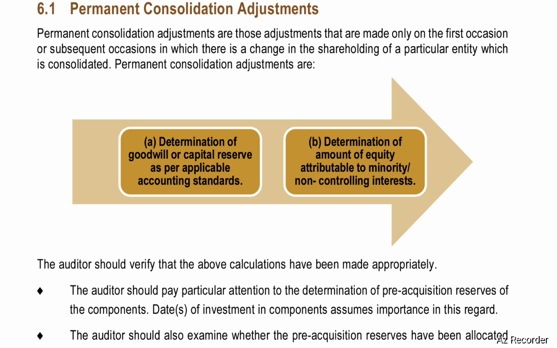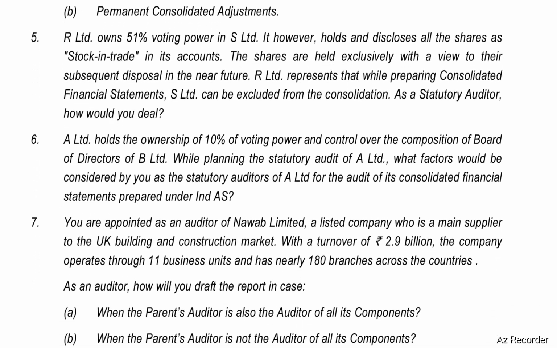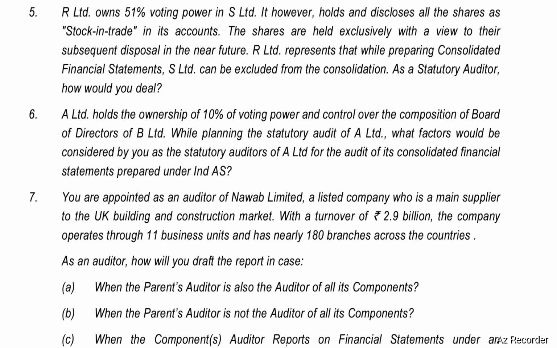Permanent consolidation adjustments are determination of goodwill or capital reserve as per the applicable accounting standards, determination of amount of equity attributable to minority or non-controlling interest. Next, test your knowledge. Question number 5. R Limited owns 51% voting power in S Limited.